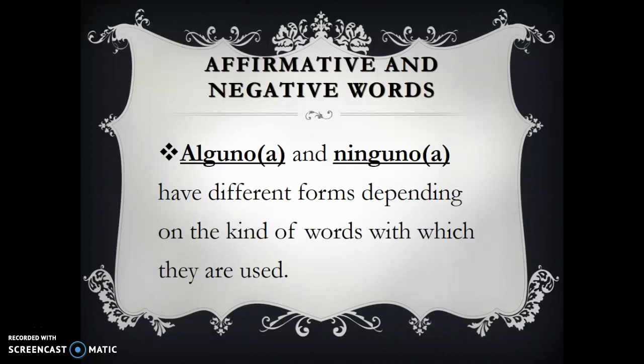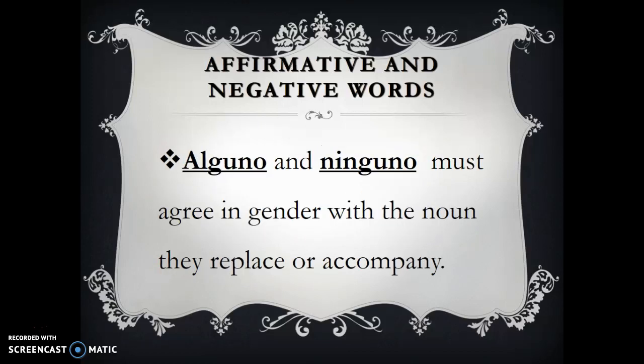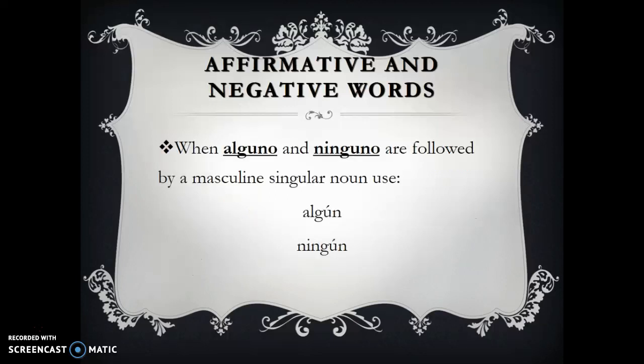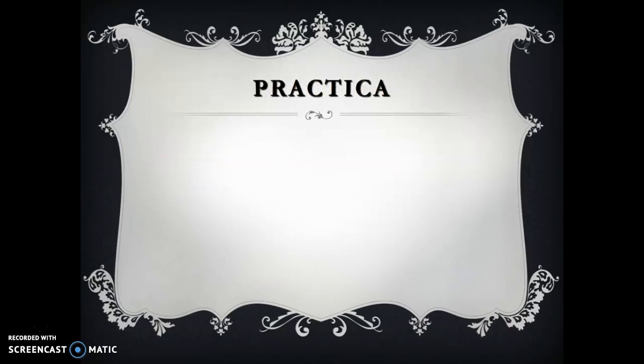Okay? Now just a few notes that I wanted to mention to you. So first off, alguno or alguna and ninguno or ninguna have different forms depending on the kind of words they are used with. In other words, they take gender. They have to match. So alguno and ninguno must agree in gender with the noun they replace or accompany. Y'all are used to doing stuff like this. But when alguno and ninguno are followed by a masculine singular noun, you just drop the O basically and you say algún and ningún. So for example,